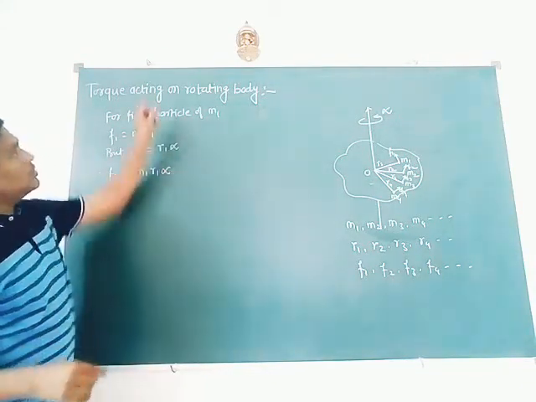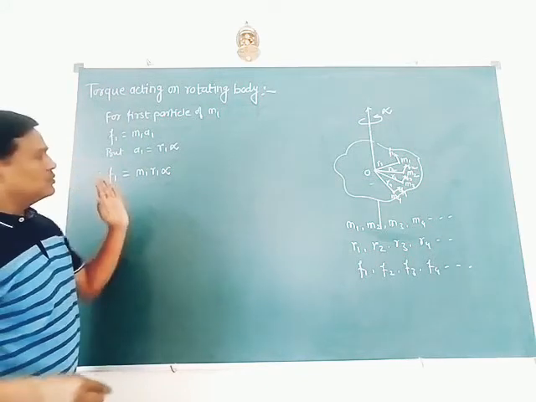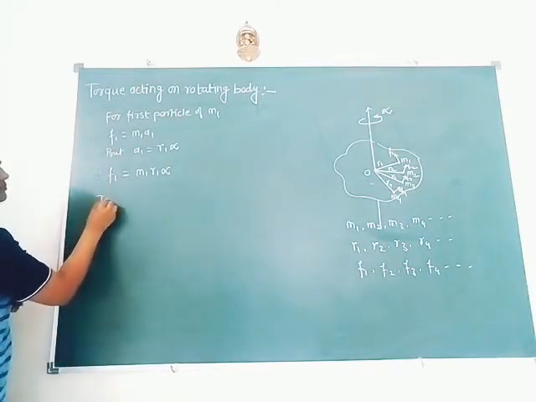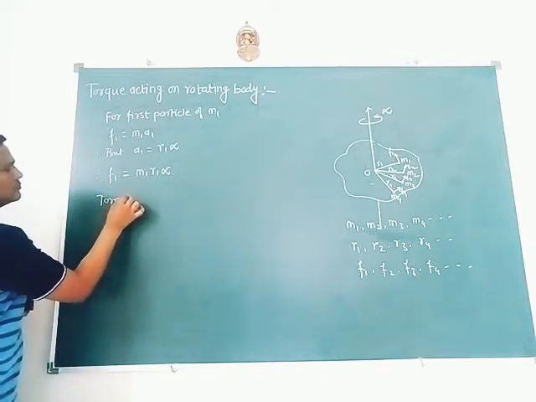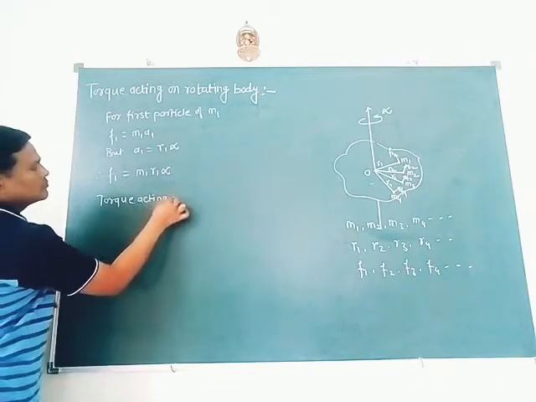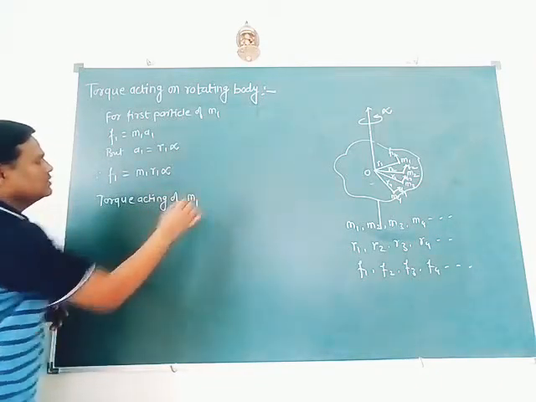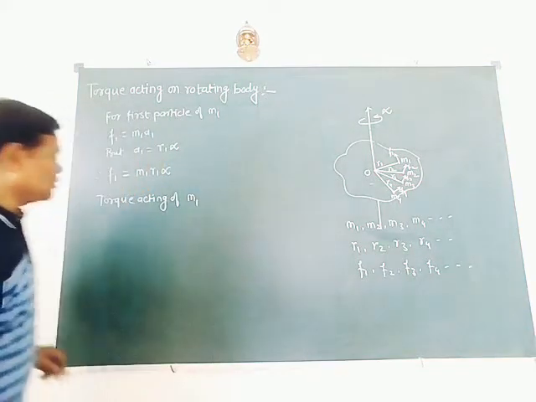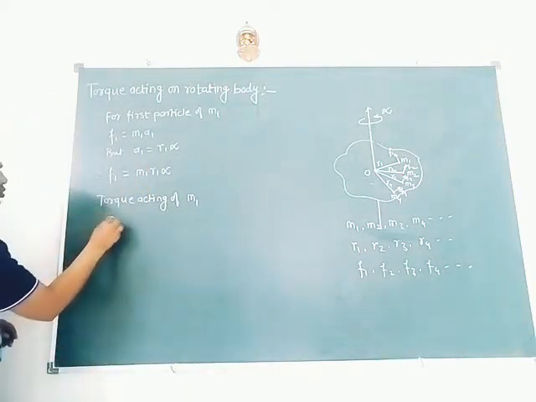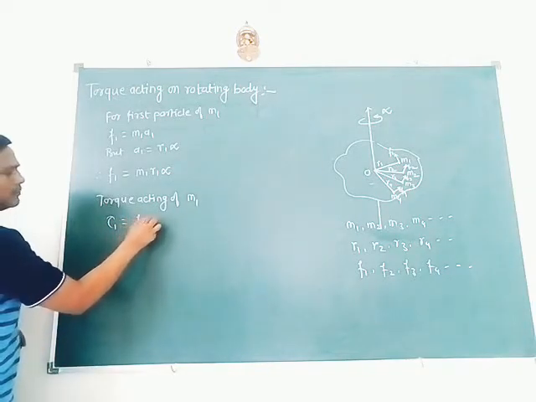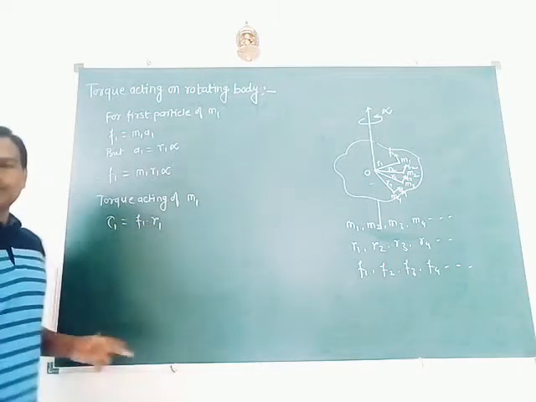But we have to find torque acting on the rotating body. So the torque acting on mass m1, the first particle, is τ1 equal to F1 into r1, force into perpendicular distance.